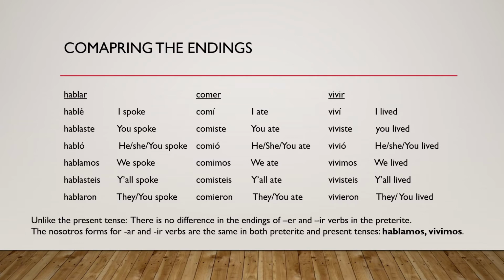Unlike the present tense, there is no difference in the endings of ER and IR verbs in the preterite. The nosotros forms of all of the verbs that end in AR and IR are the same for both preterite and present tense. Hablamos, vivimos.